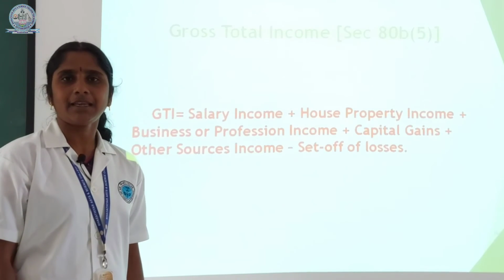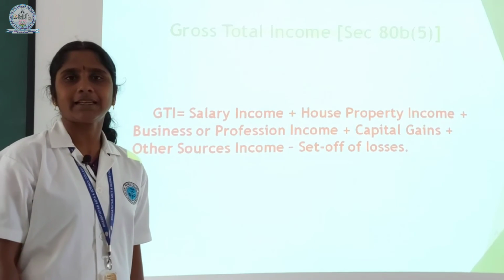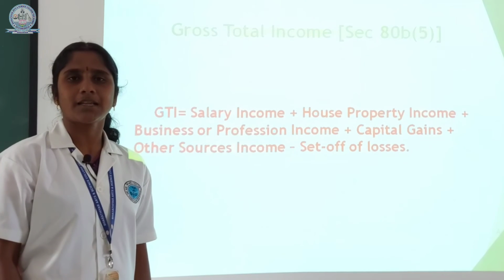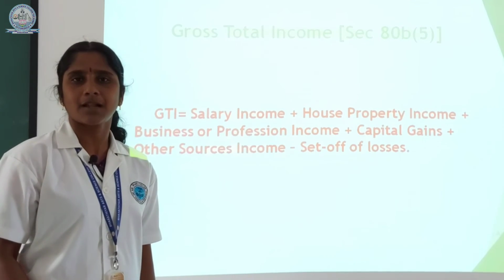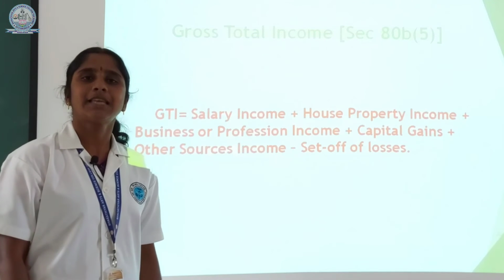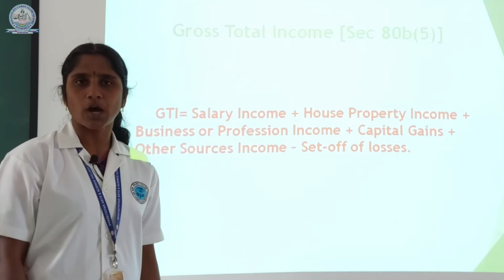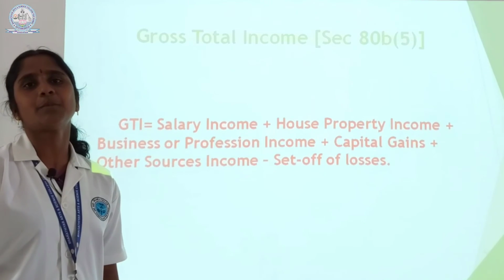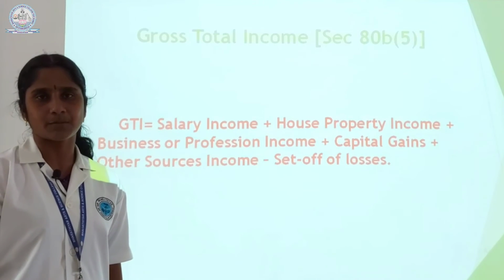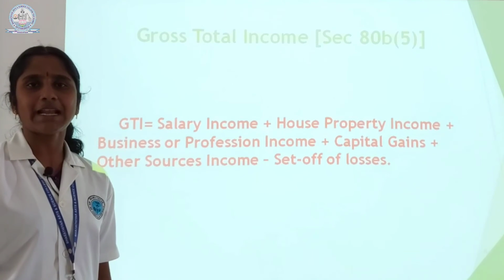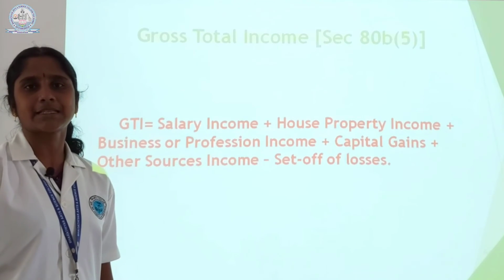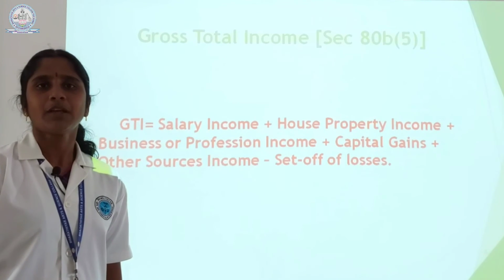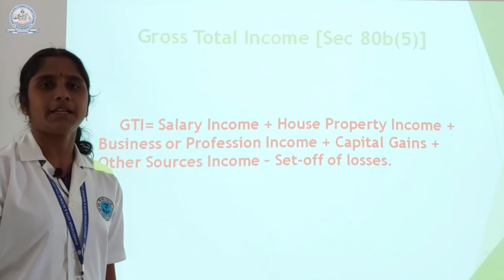Next, gross total income. By adding together the incomes of various heads, we get the gross total income. Before that, if an assessee suffers losses from any one of the heads, there is a provision to adjust those losses against the incomes. Such an adjustment may be against intra-head incomes or inter-head incomes. So, after adjustment, by adding together all the heads of incomes, we get the gross total income. From gross total income, we can derive the taxable income.